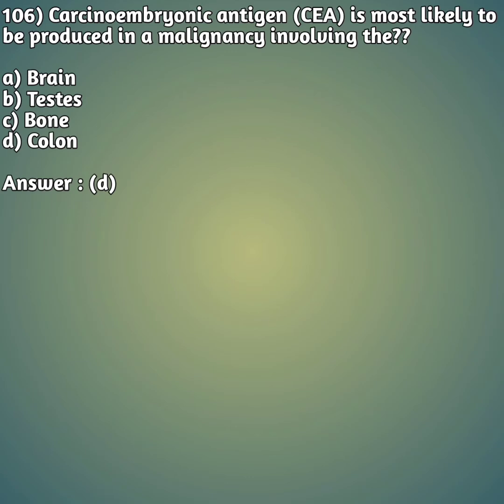Carcinoembryonic antigen, that is CEA, is most likely to be produced in a malignancy involving what? Option A, brain. Option B, testis. Option C, bone. And option D, colon. So the right answer is option D, colon. CEA, that is carcinoembryonic antigen, is likely to be produced by a malignancy, a kind of cancer causing colon cancer. Okay, moving to our next question.